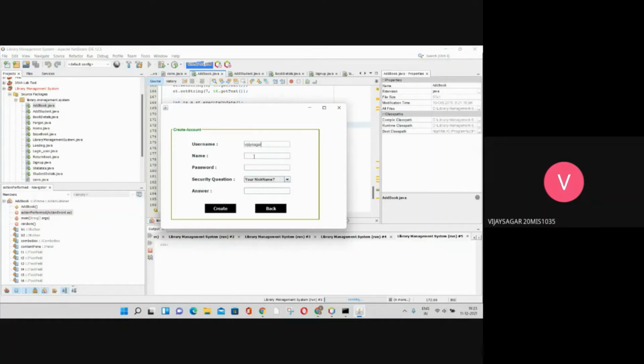Giving the name, Sagar, password. Yeah, Nitish, name Nitish, password 1 2 3 4 5 6. For security reasons, you have to select a lucky number, and you can find it here. Go to that option. There are four options: nickname, lucky number, child superhero, and your childhood name. Click on lucky number, and you have to answer that question. Like lucky number is 9.